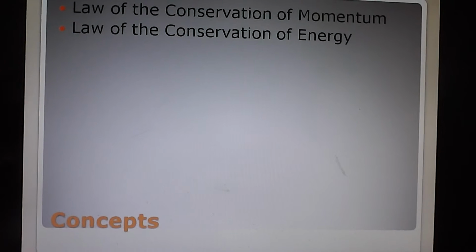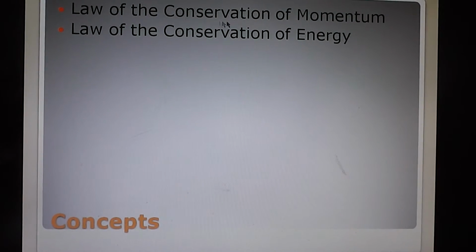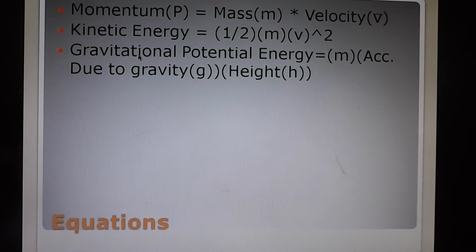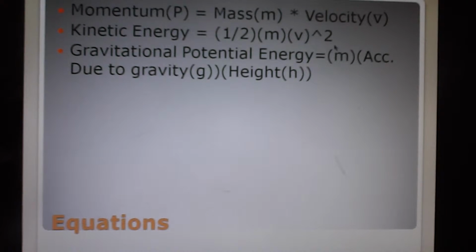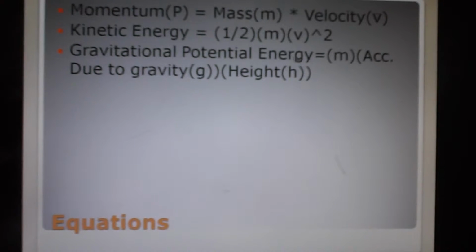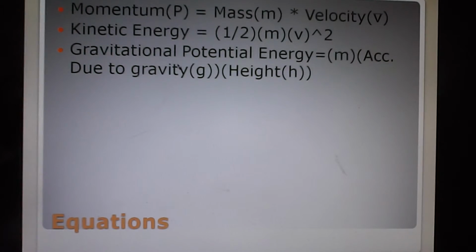Now the concepts that you need for the second question are again the law of the conservation of momentum and the law of the conservation of energy, which basically says that energy cannot be created or destroyed, similar to conservation of momentum. The equations you need are a little different though. You need that momentum equals mass times velocity again. You also need, that's new, kinetic energy equals 1/2 mass times velocity squared. You need gravitational potential energy, which is mass times the acceleration due to gravity times the height.